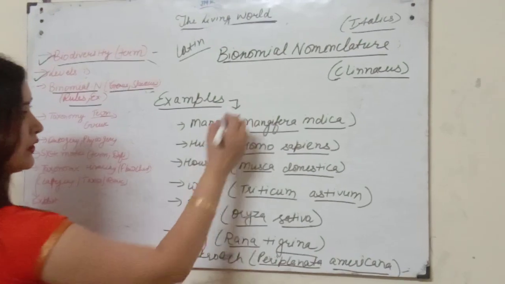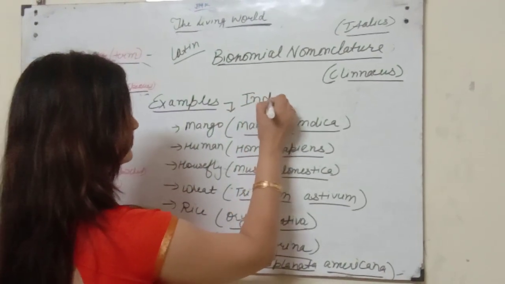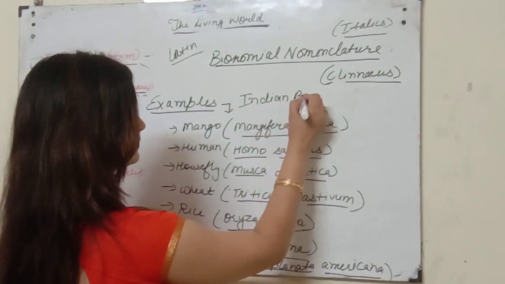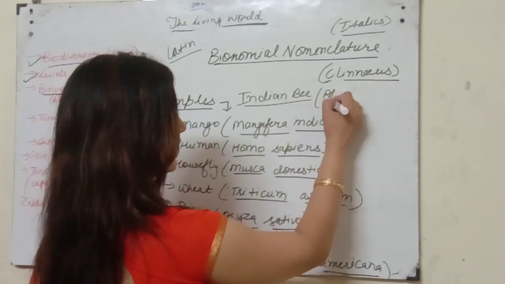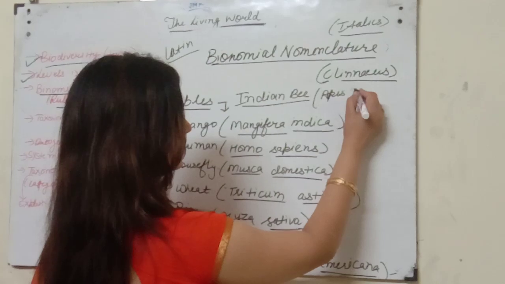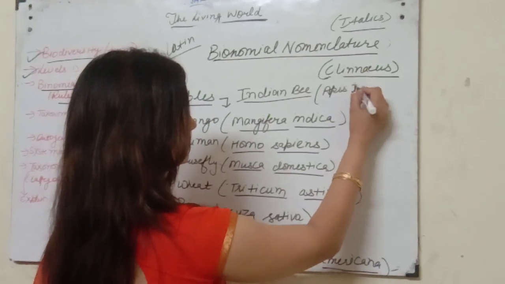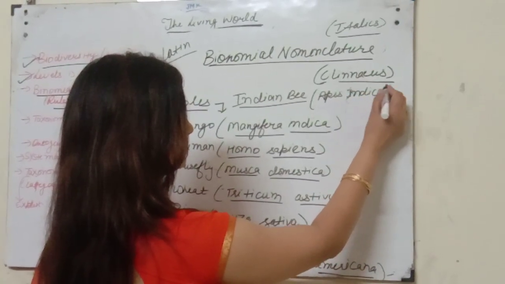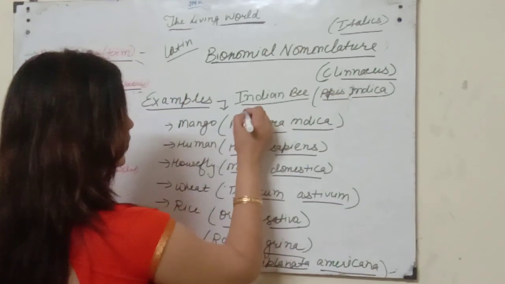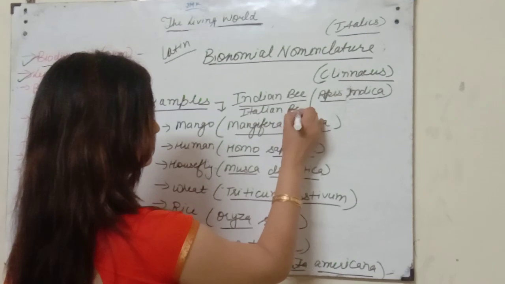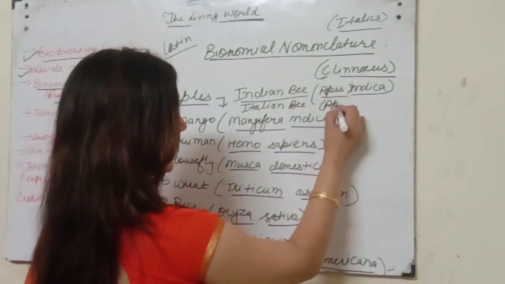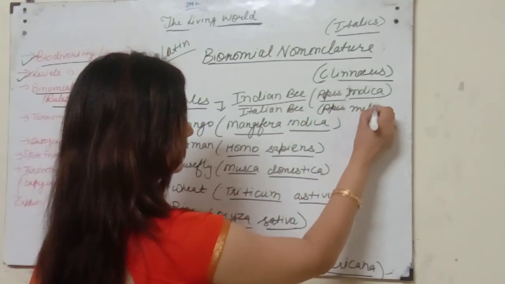If we talk about Indian honeybee, that is Apis indica. If we talk about Italian bee, that is Apis mellifera.